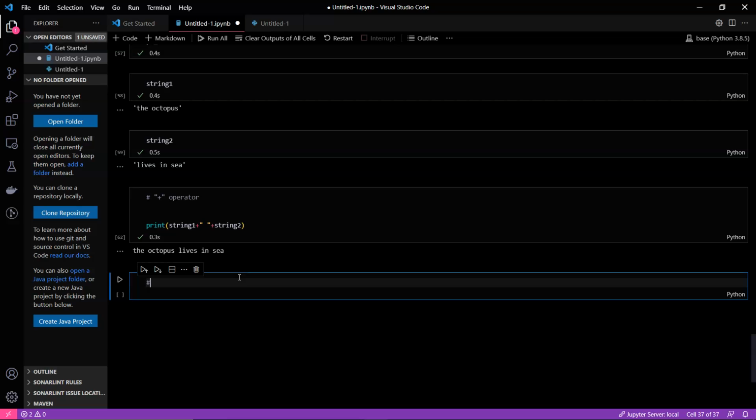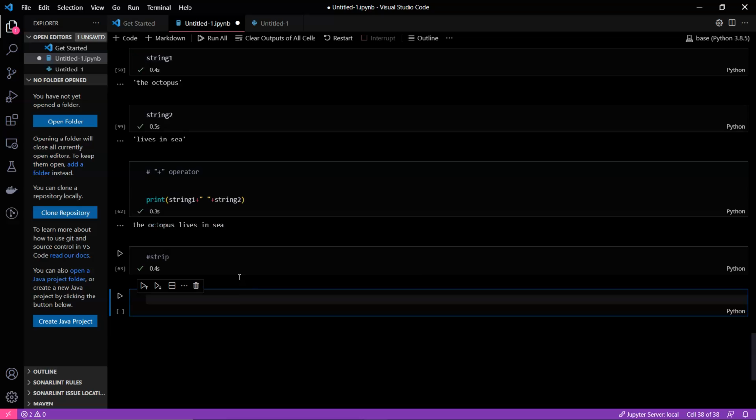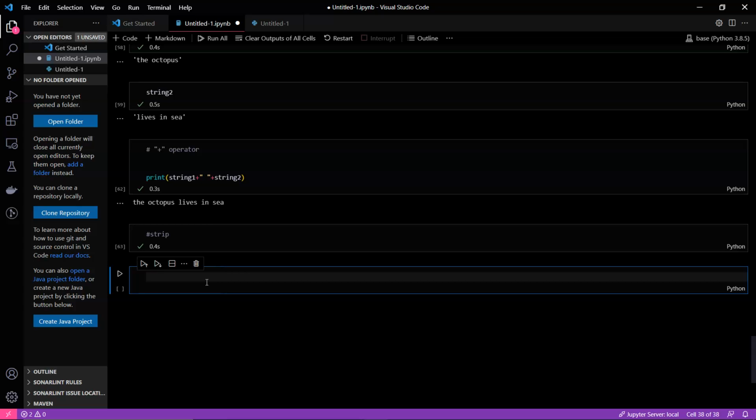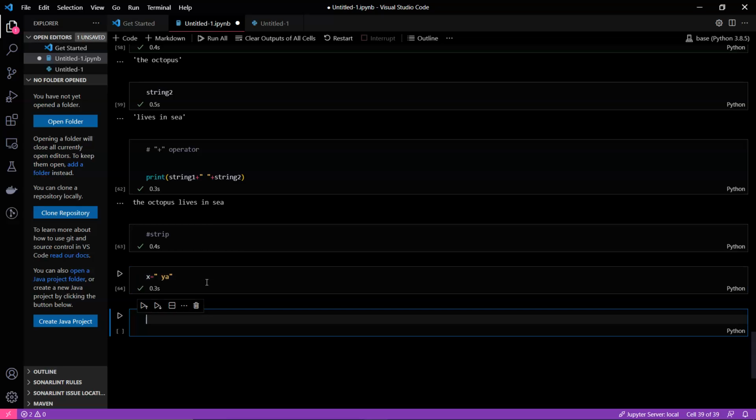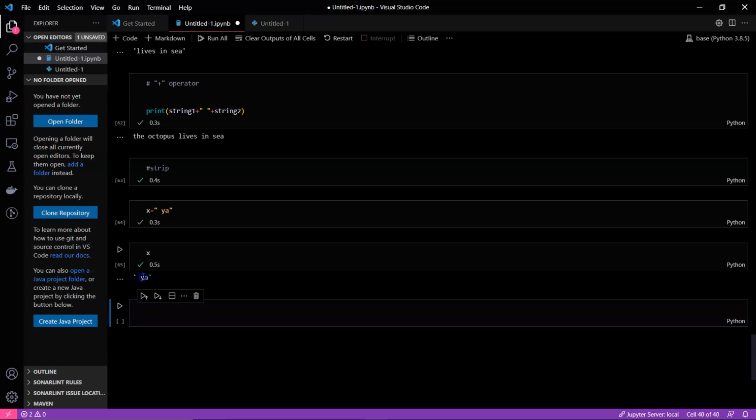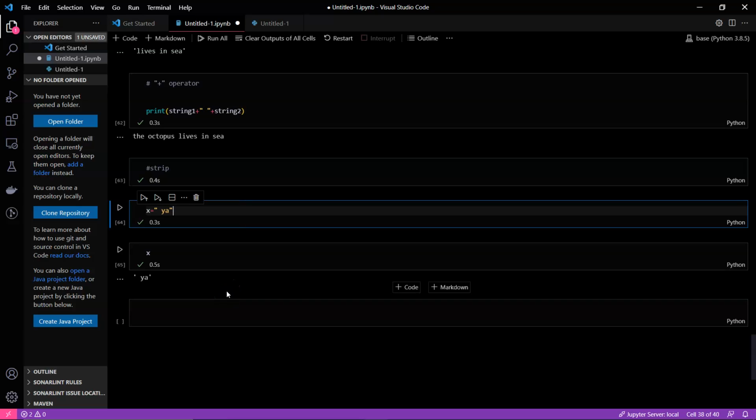So what is strip? Many a time we get data or strings from various APIs which have white spaces. Suppose this is the white space, and when you try to print it, you can see that there is a gap here. If there is a gap in some words and no gap in some words, sometimes you have to remove this space which is there.